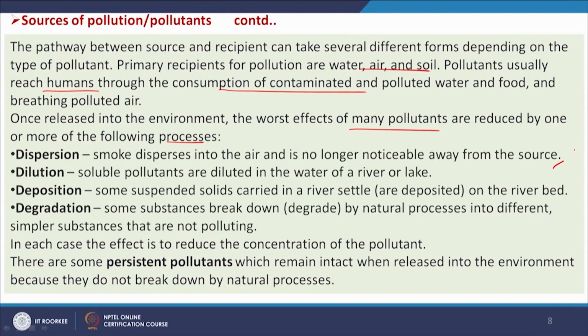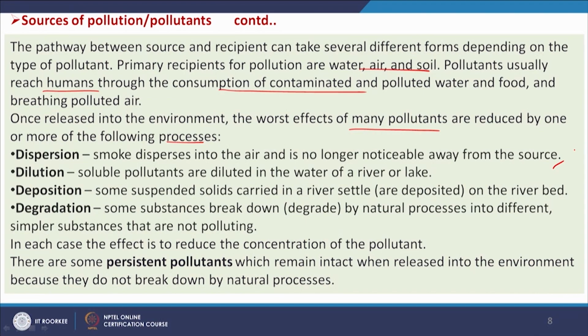Another is dilution. A river stream is going, and from a municipality a wastewater stream is coming and entering it. As you go downstream, the concentration gradually decreases. That is dilution. Then deposition, and sometimes chemical reactions can take place and something can settle in the river bed.